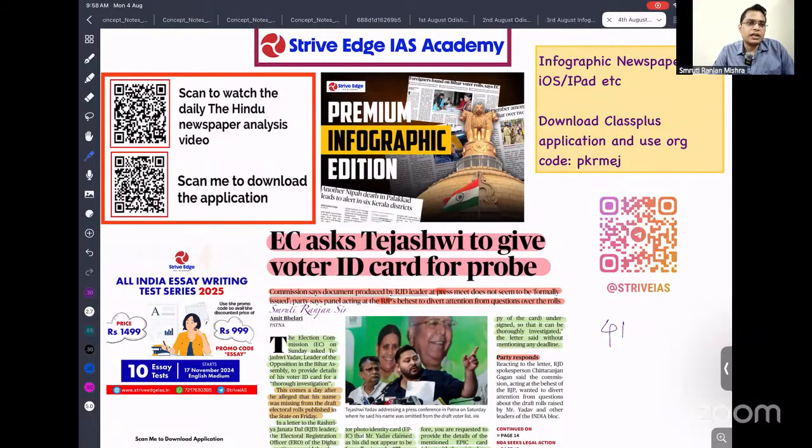So the discussion aims at how we can maximize the utilization of the Hindu newspaper in just 1 hour. The discussion will span around 45 minutes to 1 hour, and the newspaper study itself takes hardly 45 minutes. During this discussion I am going to give you 10 to 15 tasks. It is your homework. You have to complete these tasks after completion of this video and come back, then again you'll watch.